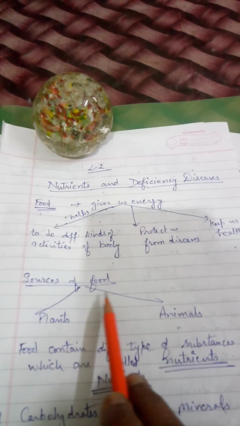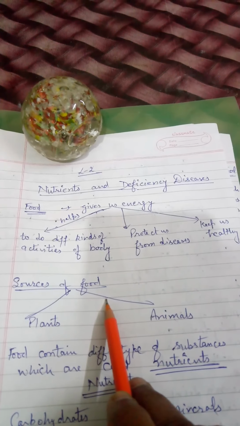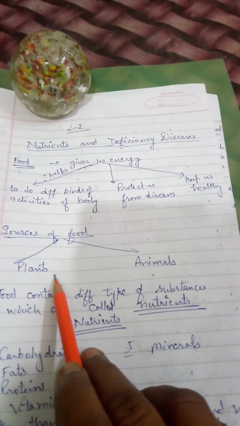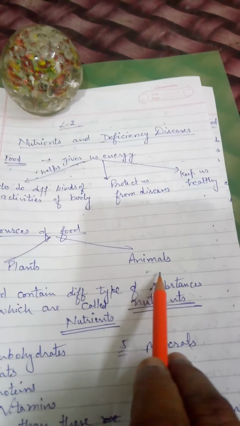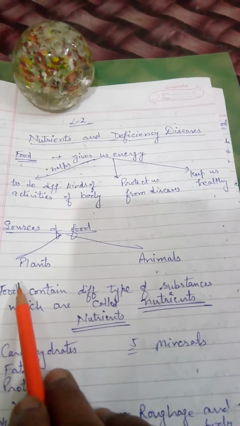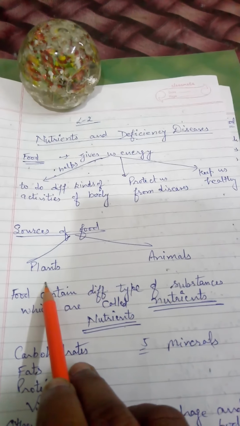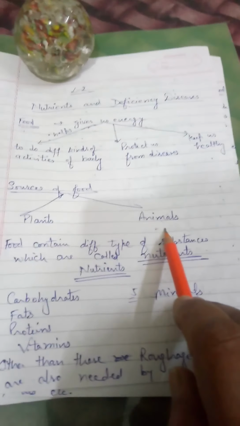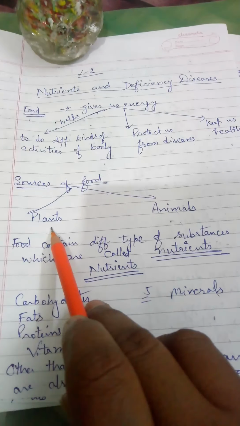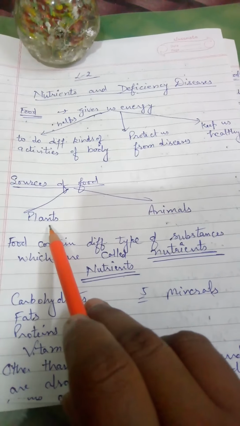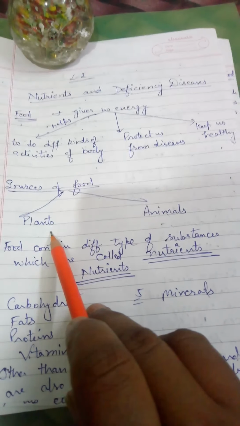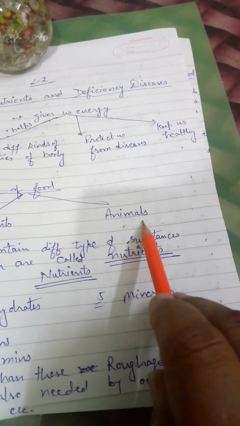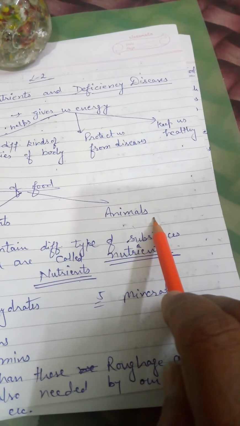If we talk about sources of food, from where we get food, we all know this answer very well. We know that we all get food from the plants and animals. We get our food mainly from the plants and from the animals to some extent. From the plants we get fruits, vegetables, pulses, cereals, medicines, etc. While from the animals we get milk and milk products, honey, etc.